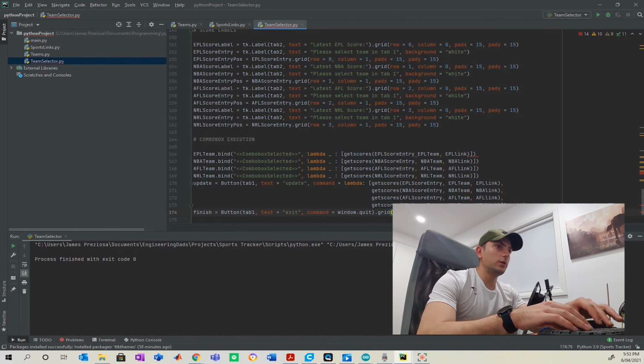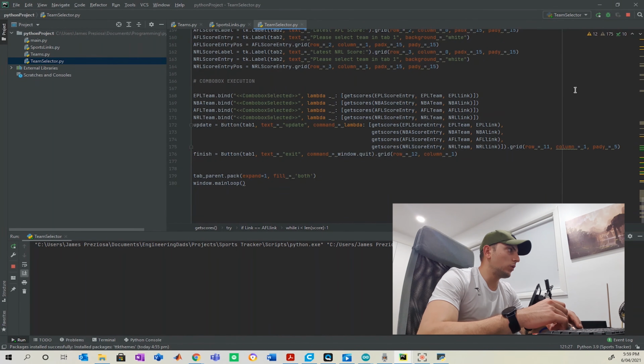Put that right below the update button, and you're going to see padding come to life here. Alrighty guys, now once we've done all that, we're going to go ahead and test the final app here, see if everything is working correctly, and hopefully it is.